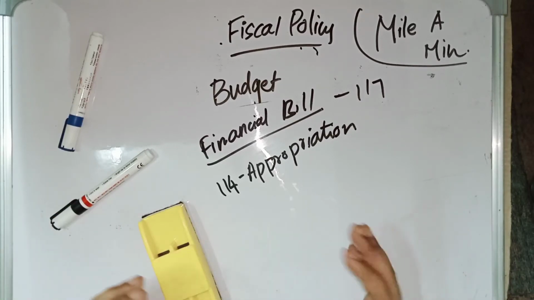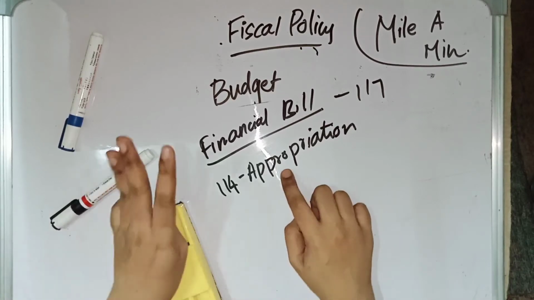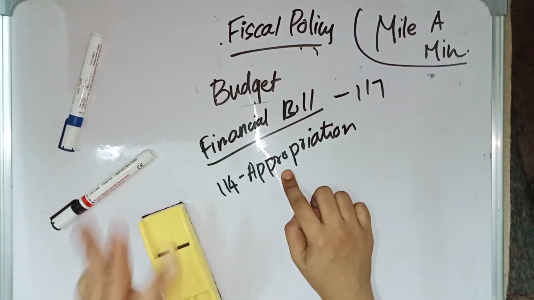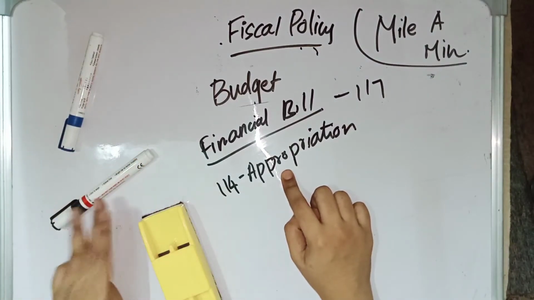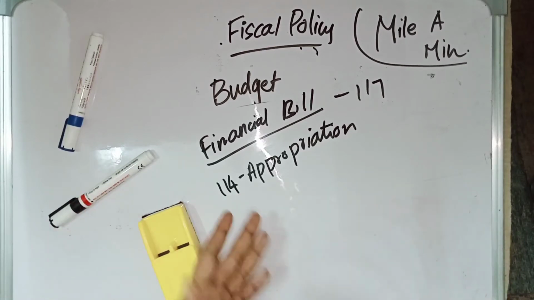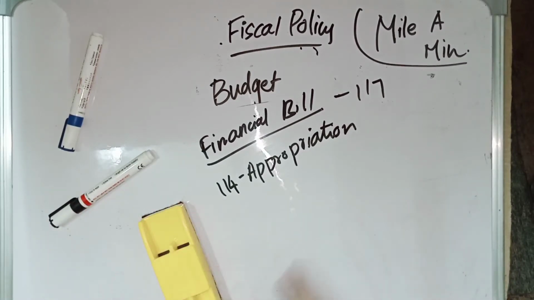For other things, it requires parliamentary permission. For that, we pass a bill that is called the Appropriation Bill. To withdraw money from the Consolidated Fund of India, we pass the Appropriation Bill. Article 114 talks about it, and this gives permission to spend money from the Consolidated Fund of India. This bill should be passed.